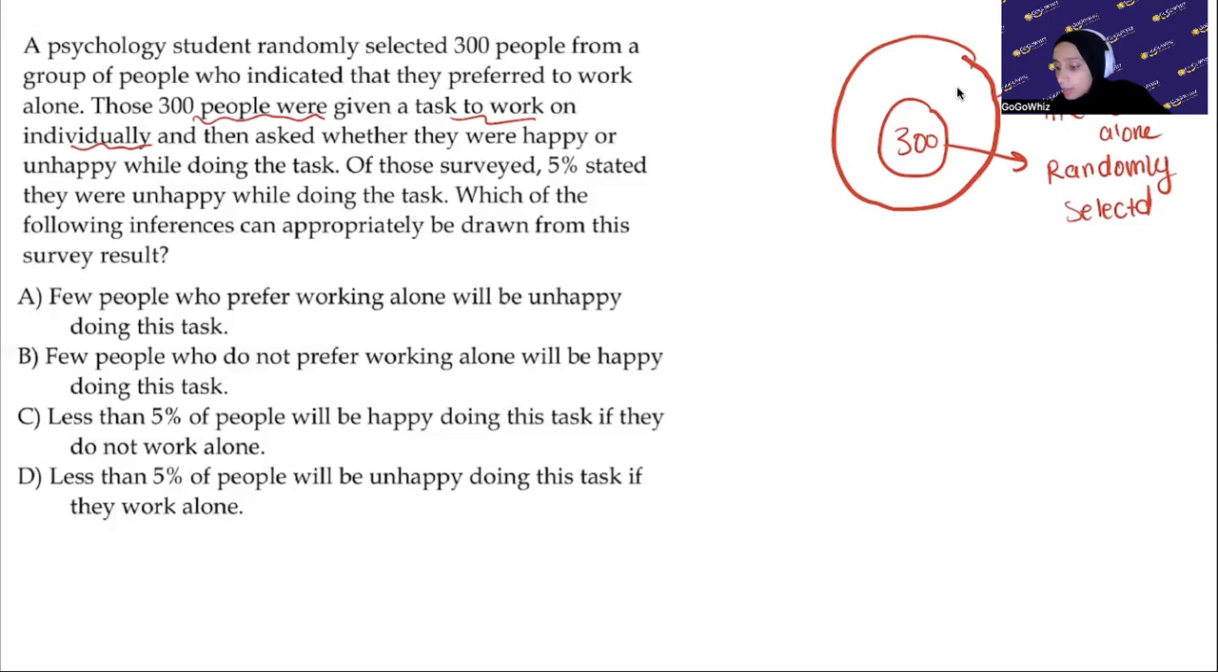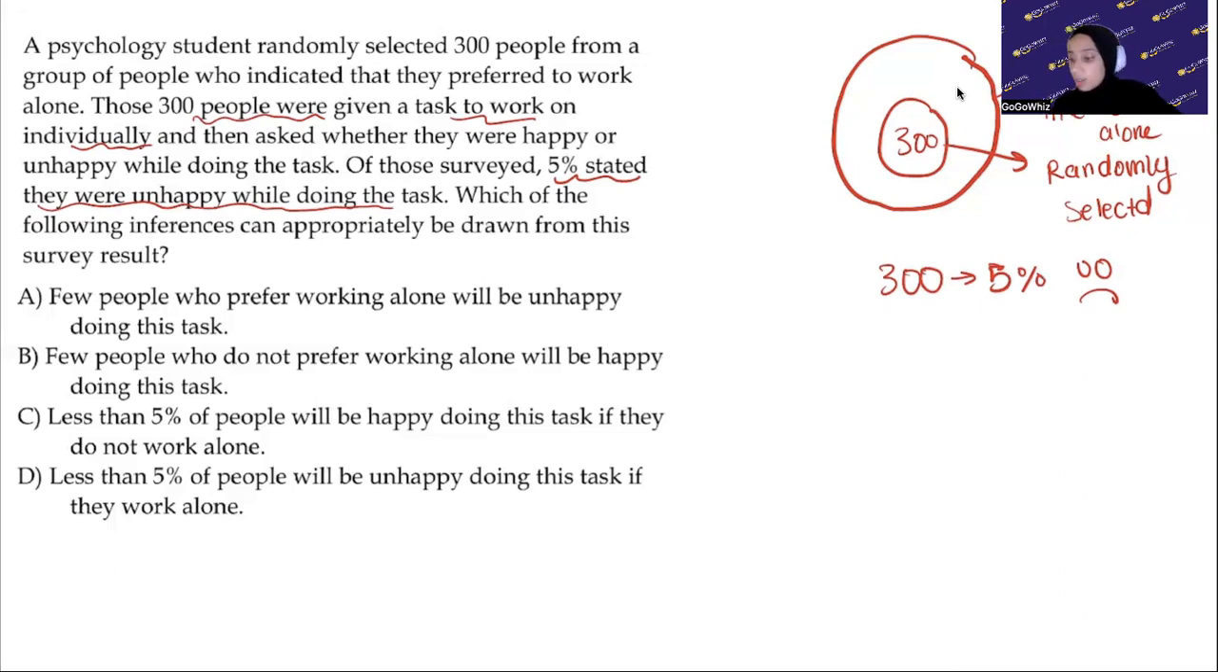And then over here it says of those surveyed, 5% stated they were unhappy doing the task. So out of this 300, only 5% said they were unhappy. Just draw a sad face. Okay. Only 5% out of those. So now they're saying which of the following inferences can appropriately be drawn from this survey result.